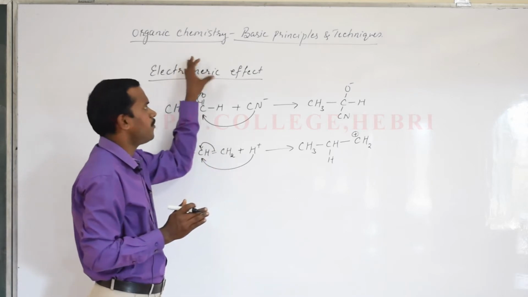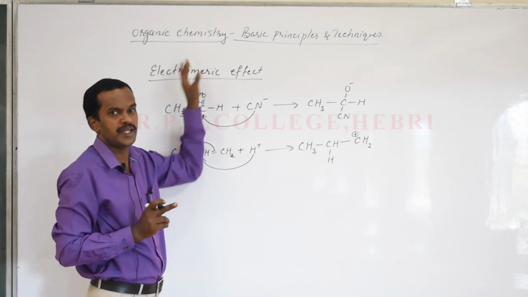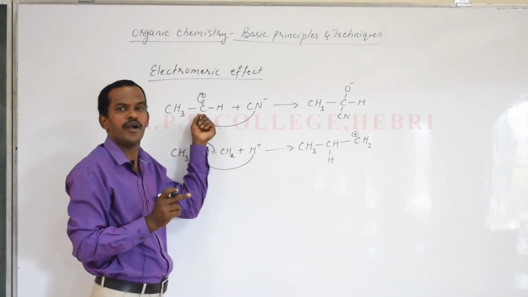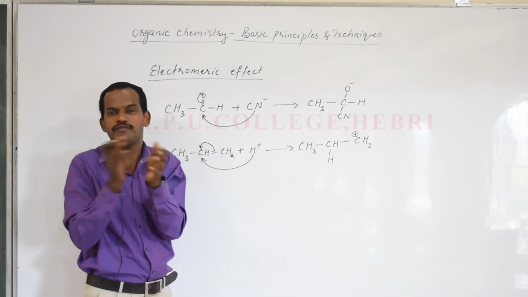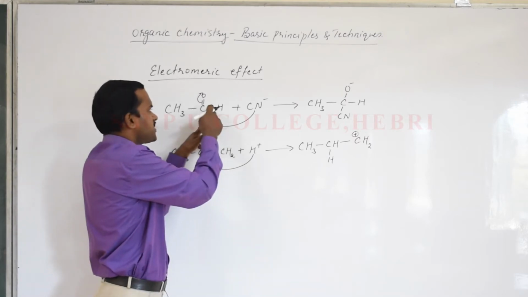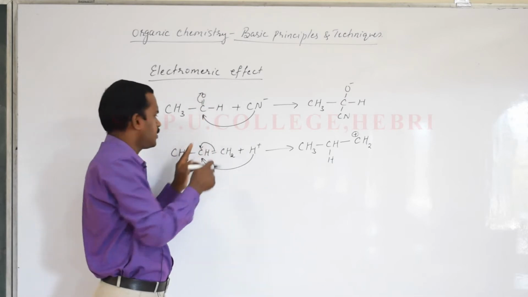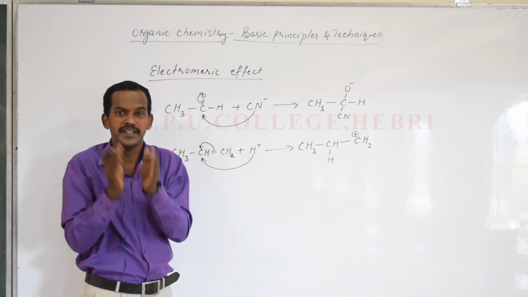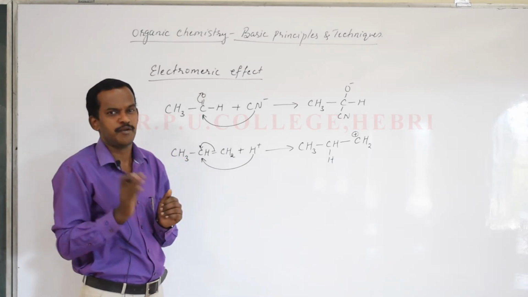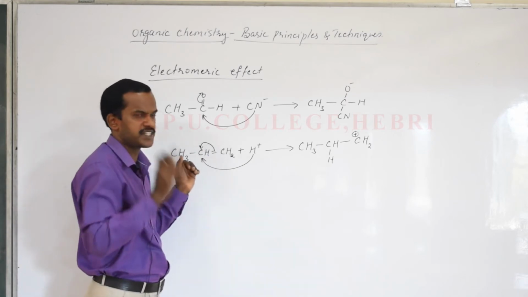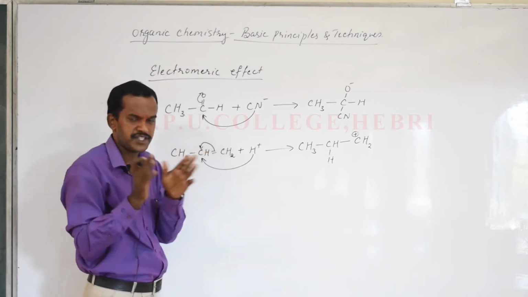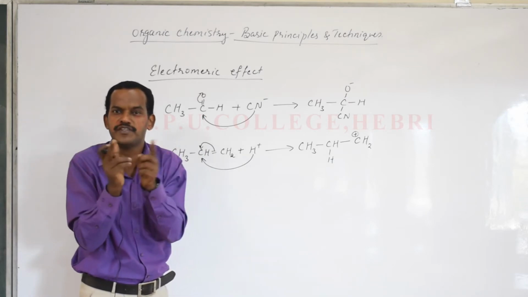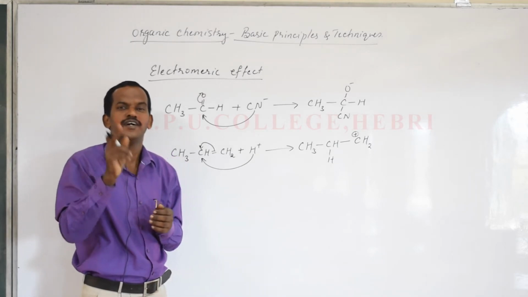Okay, so the electromeric effect is a temporary effect in which there is a shift of pi electrons from a multiple bond towards one of the atoms. Like in this case, it may be towards the attacking reagent, or it may be away from the attacking reagent, towards one of the bonded atoms in the presence of the attacking reagent. Are you clear? I am not writing a definition here, but try to understand. It is a temporary effect in which there is a shift of pi electrons from a multiple bond towards one of the bonded atoms in the presence of an attacking reagent.